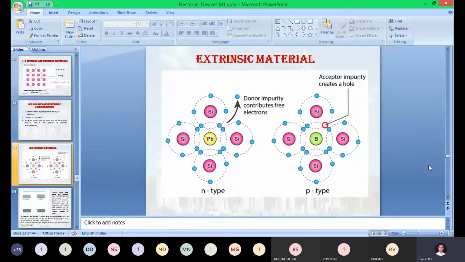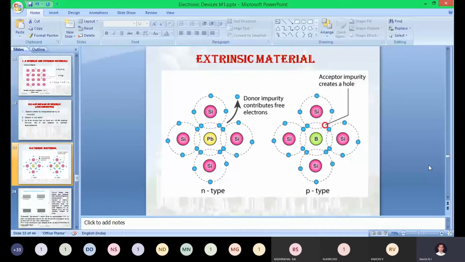When you add some impurity atoms to the purest form of silicon, that combination or that mixing is what we call an extrinsic material. Okay, so due to this kind of mixing with the purest form of silicon, what parameter are you going to enhance, other than the disadvantages we listed in the intrinsic? That we will justify later after the discussion of extrinsic material. We will do the justification for the disadvantages of the intrinsic semiconducting material.